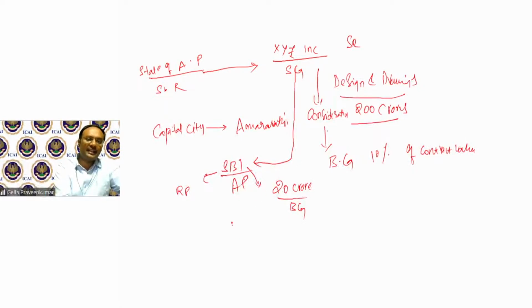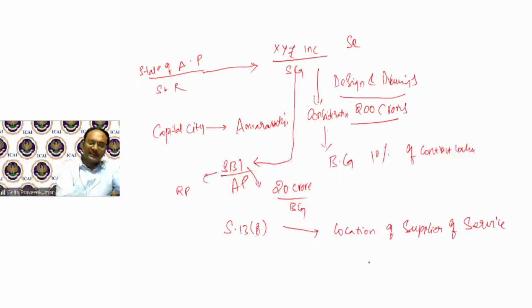Now, section 13, subsection 8, they say, place of supply for the following services should be location of supplier of service. Location of supplier of service. So here, service is supplied by a banking company, financial institution, or non-banking financial institution to their account holders. It shall be the location of such service provider. So here, applying these provisions, my place of supply shall be AP.